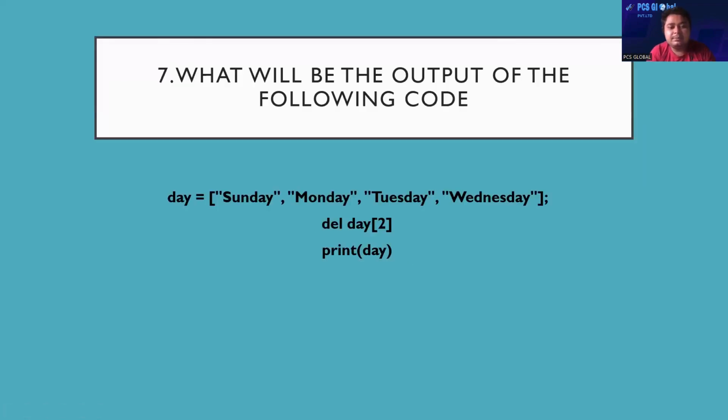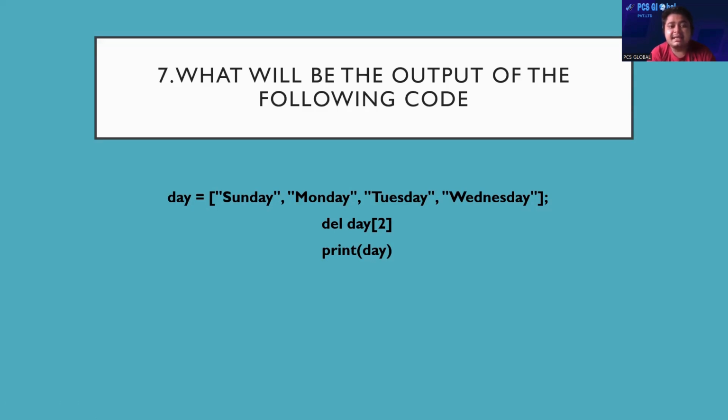So what will be the output of the following code? Okay. This is a basics of coding question and a little bit tricky. Here we see that we will use a variable called d.